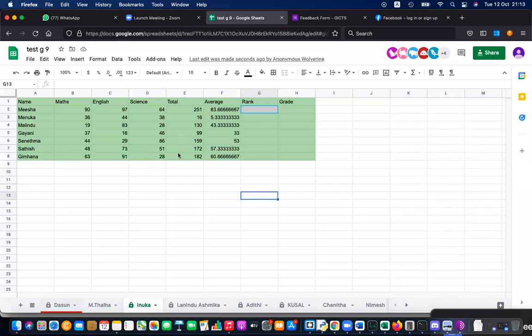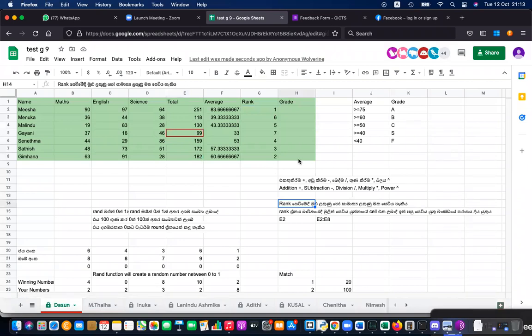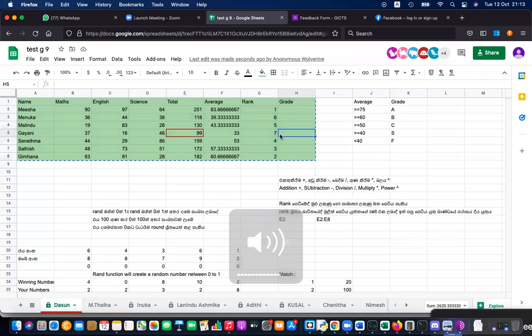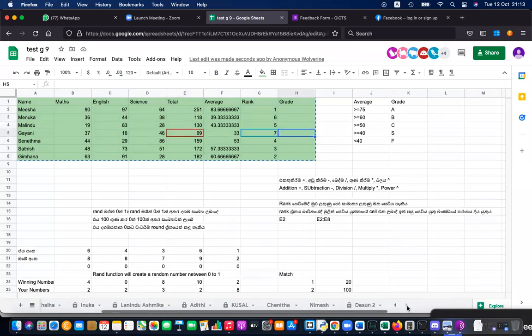Right. I'll give you a copy, Lashen. So please do edit according to that. And Inuka, are you getting any error finding the rank? If so, please tell me. I can help you. Sir, I need a formula in rank.